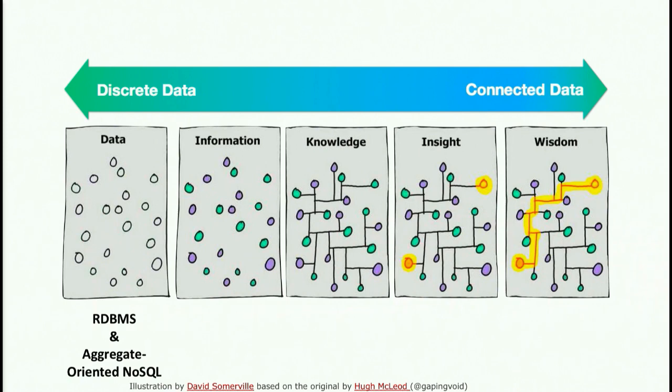Turning data into information gives you sort of your color coding around the data and what the data is. And that's where you have enterprise data warehousing and everything in Hadoop land and column-optimized relational database access. So that's a step in maturity of understanding of your data. And everything else involves connections. Knowledge is being able to understand how things are connected. Insight is using the knowledge of how things are connected to find things that are interesting that I never would have known were interesting unless I had this knowledge. And then wisdom is understanding actually how I got to that insight.